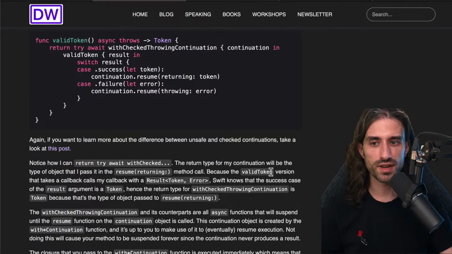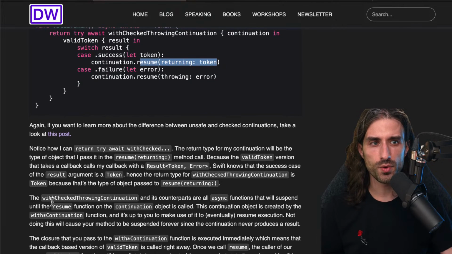Because the valid token version that takes a callback calls my callback with a result of token and error, Swift knows that the success case of the result argument is a token, hence the return type for withCheckedThrowingContinuation is token, because that's the type of the object passed to resume returning. So this is just basic type inference.